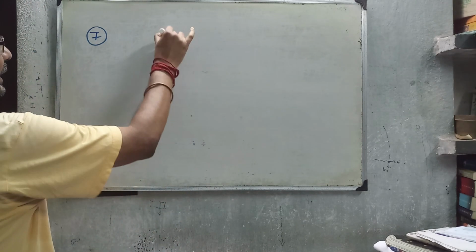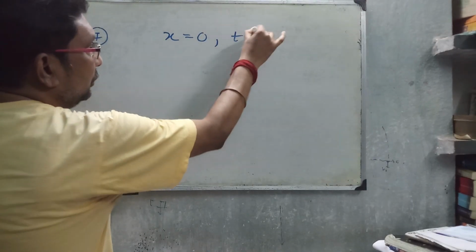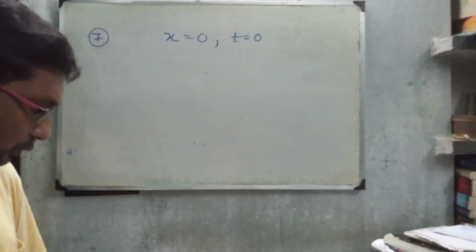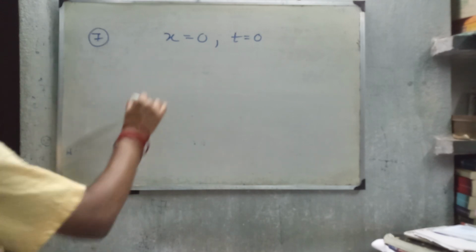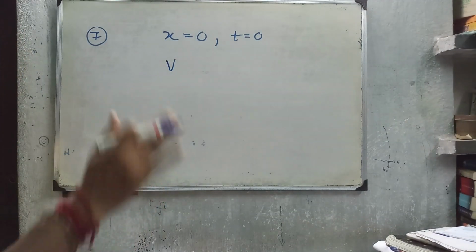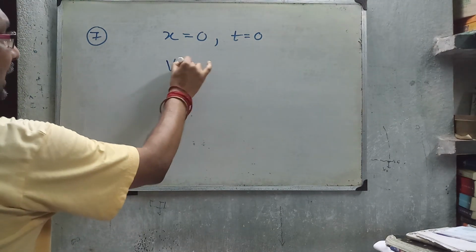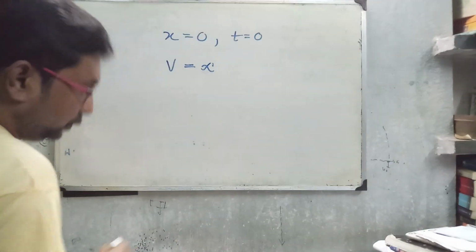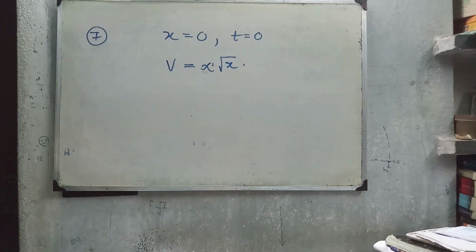It starts moving along the positive x direction with a velocity v that varies as v equal to alpha into root x, where alpha is a constant.